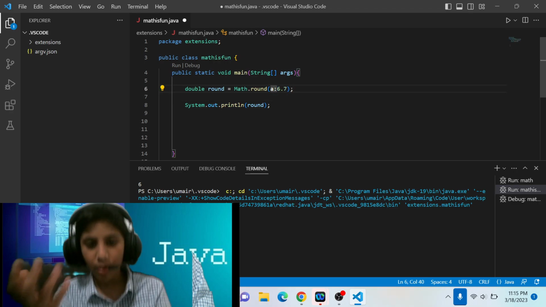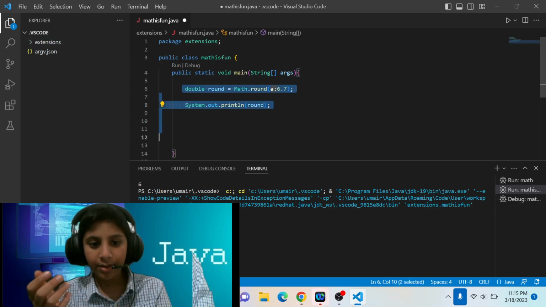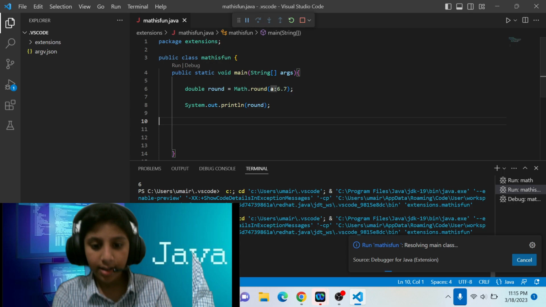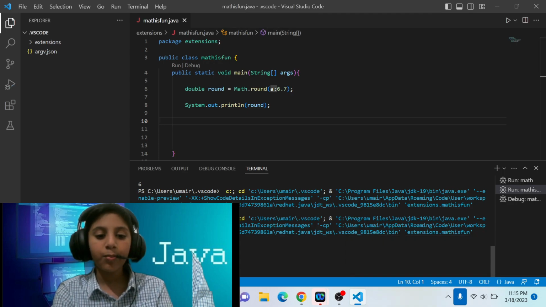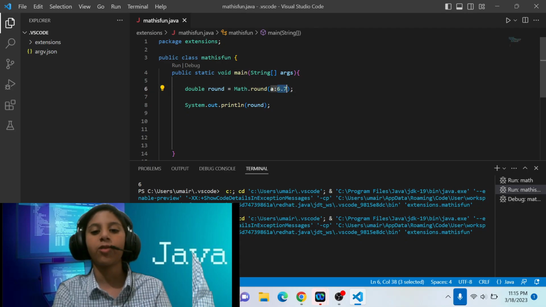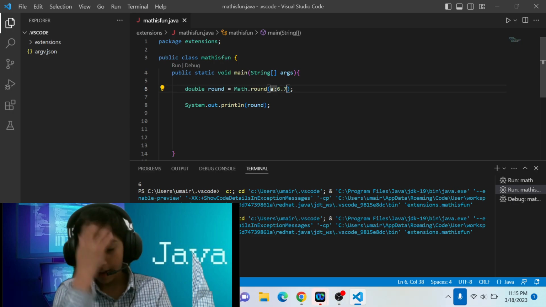So what will happen if we execute this code? Well, first of all, we need to execute this code. When we execute it, we get 7.0, it rounded to its closest value. It's greater than 5, it's not equal to 5. Java has set the condition greater than or equal to, like the actual rounding in math.